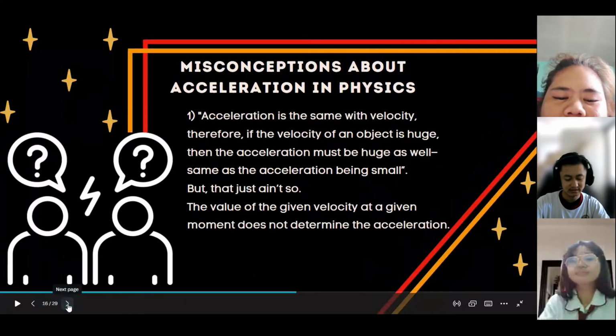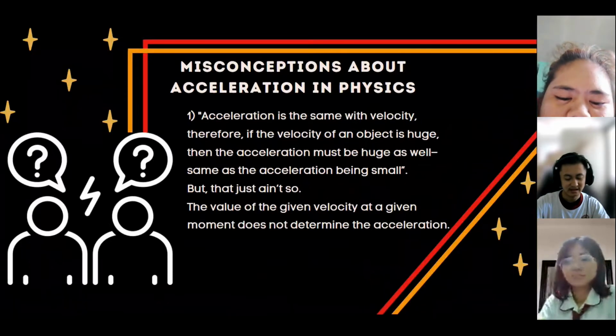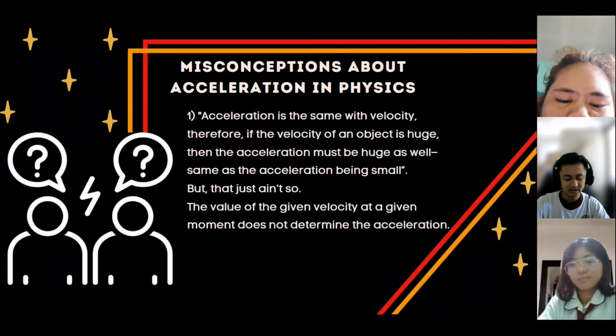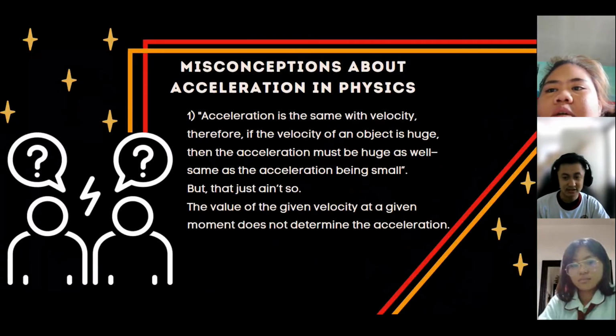Yes, di ba gaya ng sinabi kanina, ang steady na mabilis na speed at direction ng jet doesn't show acceleration. Why? Kasi kahit pa nasa 800 miles per hour ang pagtakbo ng jet, which is a huge amount of velocity, dahil wala itong change of speed and direction, nangangahulugan na zero ang acceleration nito.